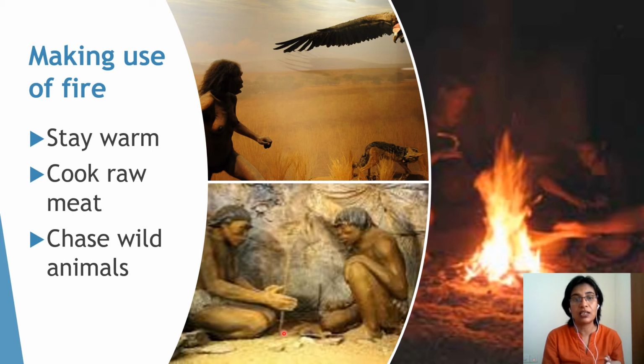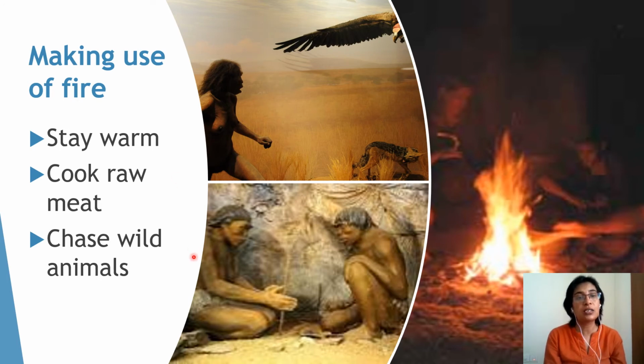And here, look at this. These people are trying to make fire using some sticks there. You can cook raw meat. It's not necessary to eat that flesh raw, so he can cook it and eat. And then animals, when they come to attack him, he can use this as a major weapon to chase these animals. He can use the fire to chase the animals away.